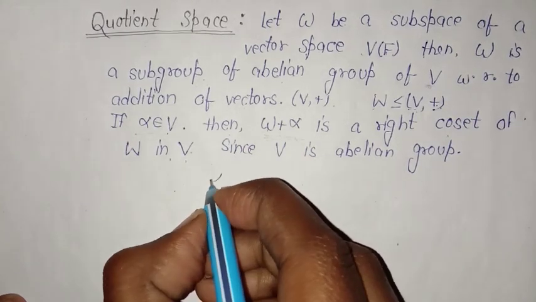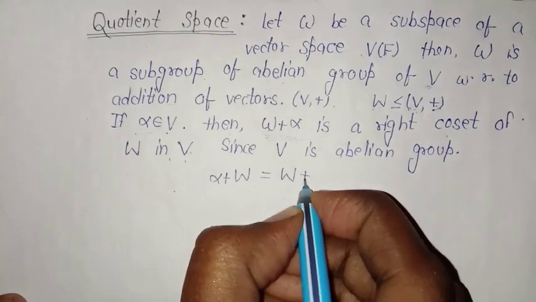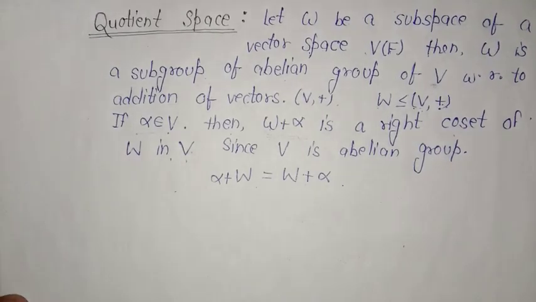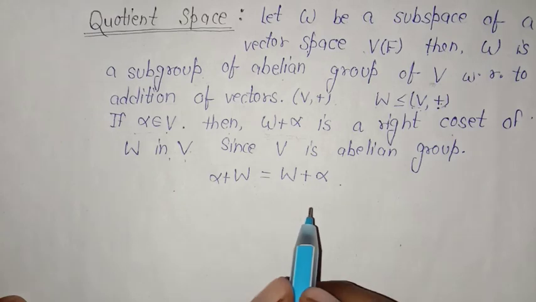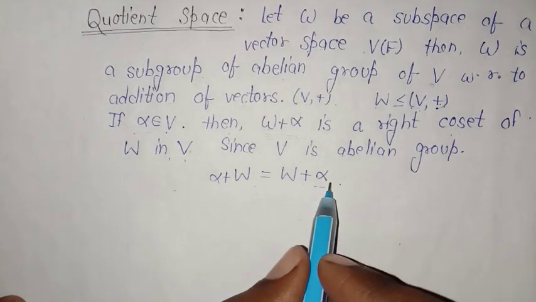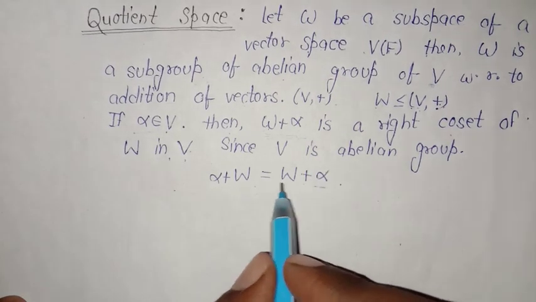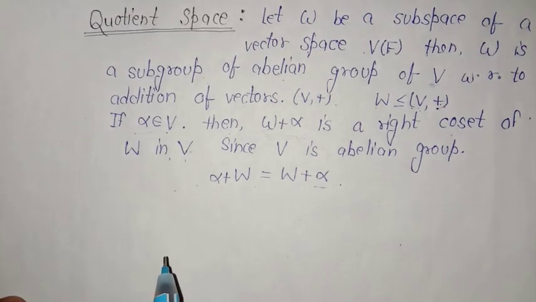So alpha plus W is equal to W plus alpha. The right and left cosets are determined by the element alpha. Since alpha is on the right side, this is the right coset and this is the left coset.